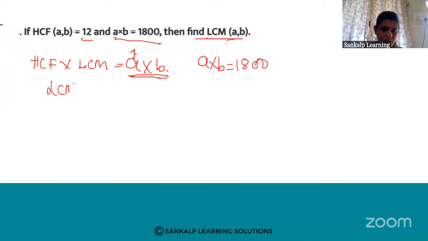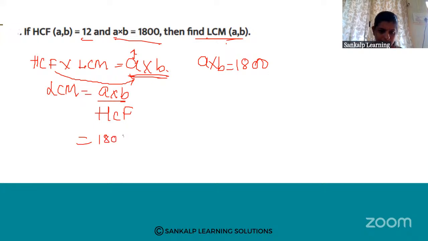Okay, find the LCM. LCM we need to find out. So LCM is equal to A into B, transfer this HCF to this side, it will be A into B divided by HCF. What is the value of A into B? That is 1800 divided by HCF, which is 12 here.